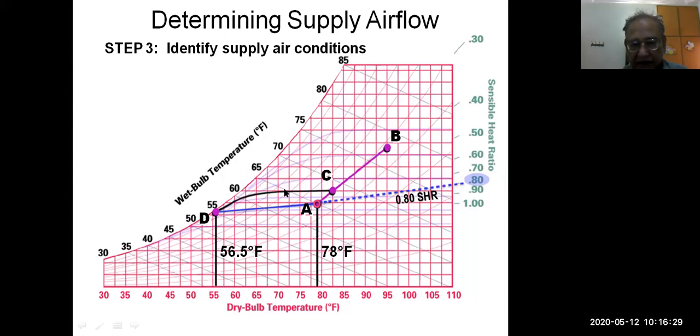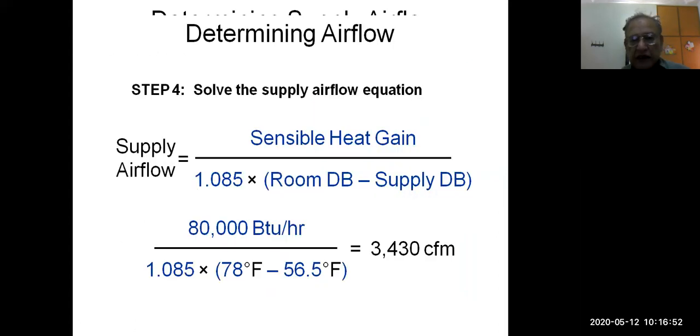The process on the coil in the machine, from C to D, is cooling and dehumidification. From D to A, again, is sensible heating and humidification in the room. It takes sensible heat and latent heat, and we reach the room condition. In this way, we maintain the room condition at point A constant.